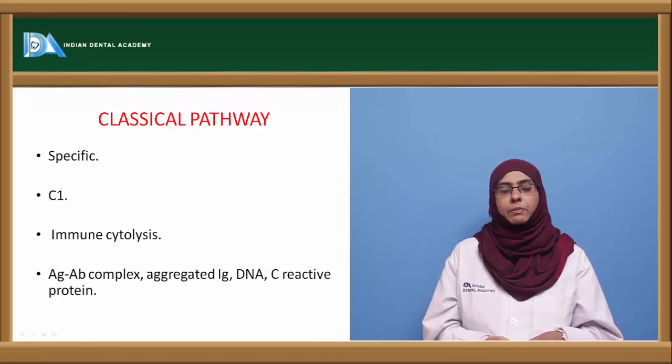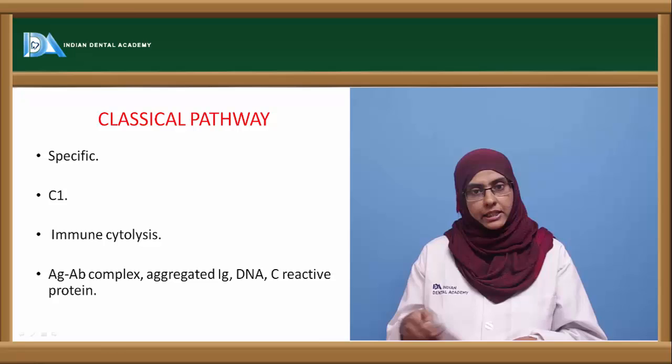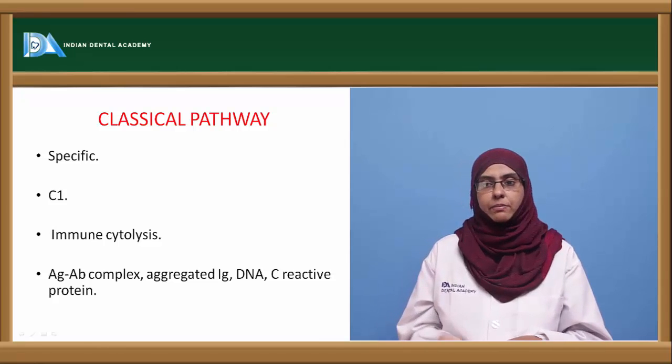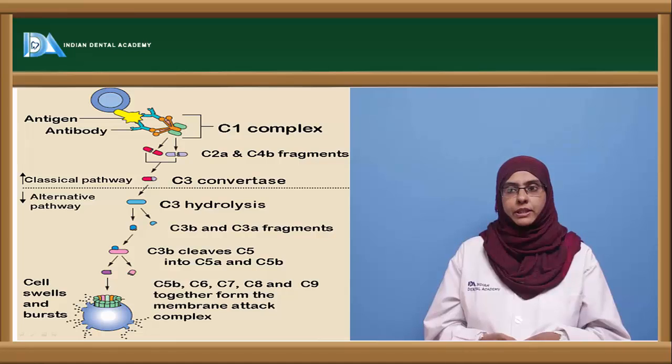The formation of the membrane attack complex is called immune cytolysis. The first complement protein that gets activated in the classical pathway is the C1 protein, and the other activators of this classical pathway can be aggregated immunoglobulins, DNA, or C-reactive proteins.